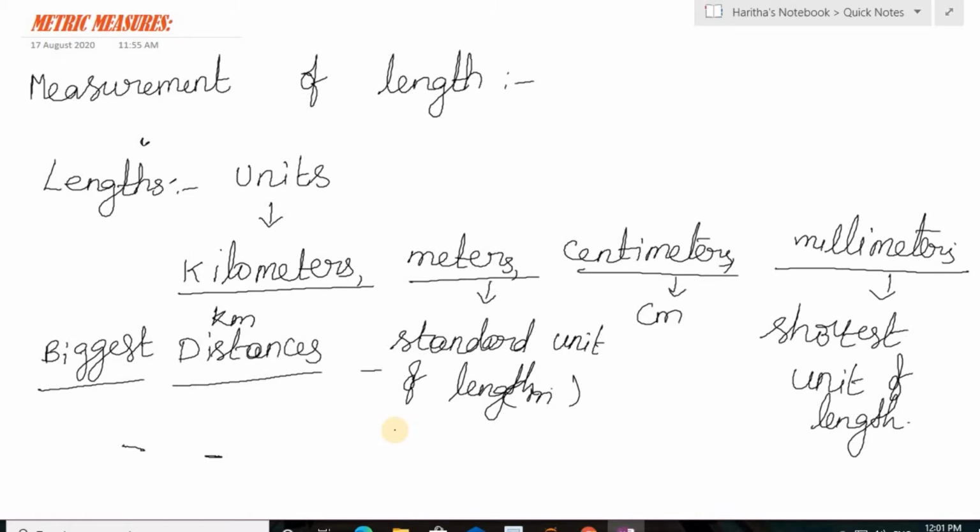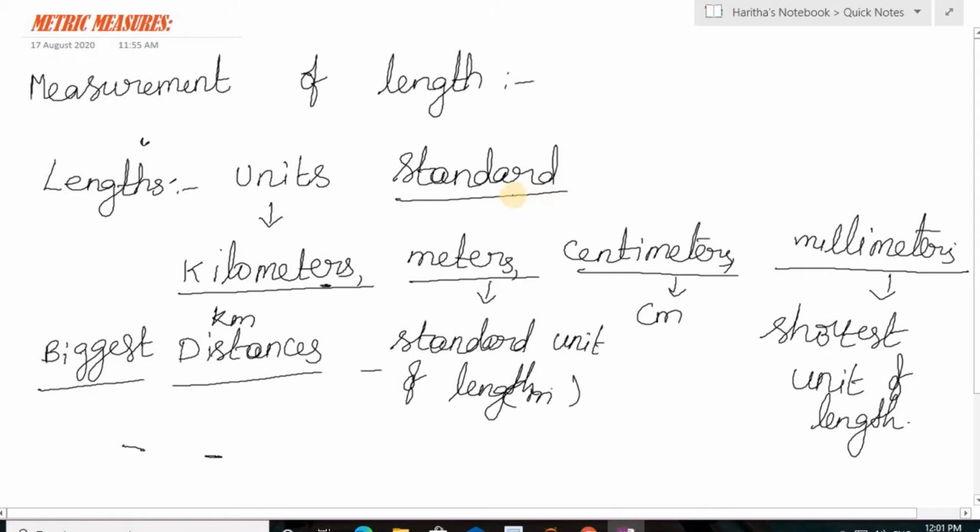We have some other different measurements also. All these, kilometers, meters, centimeters, are standard units. Standard means there will be no change. If I use it, it does not change; if another person uses it, it does not change; if you use it, the units will never change. Some unstandard units are also there.